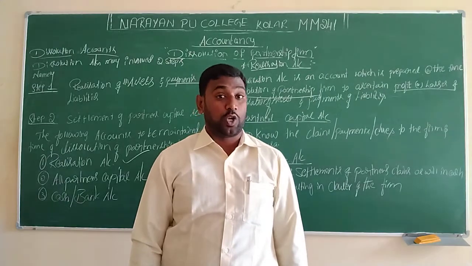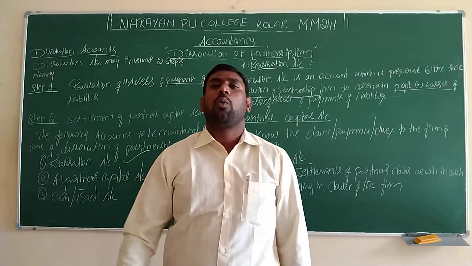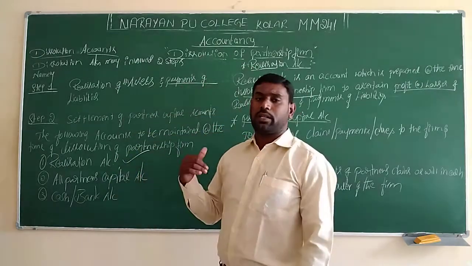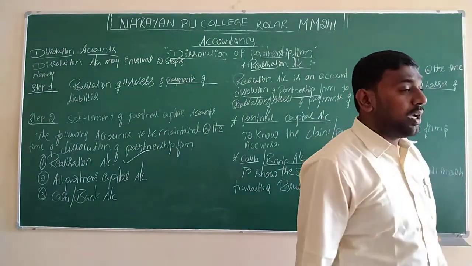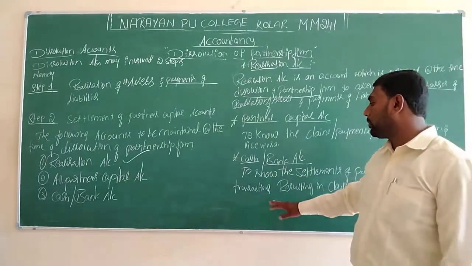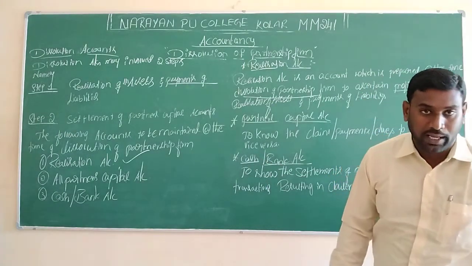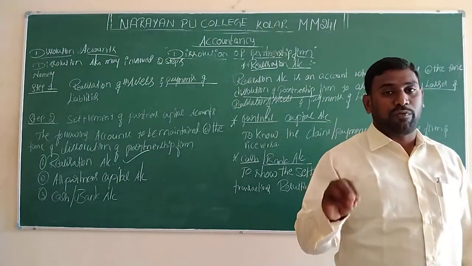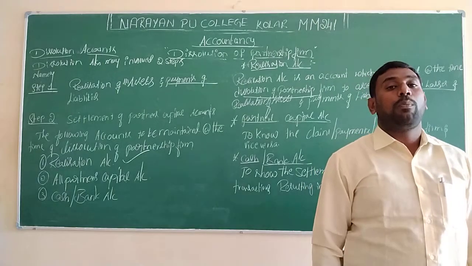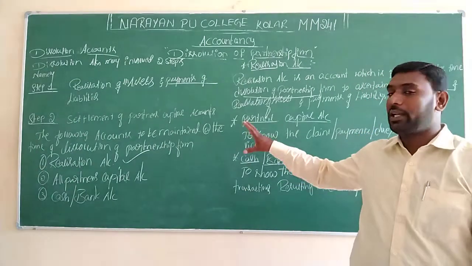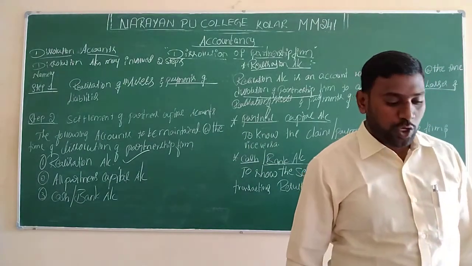Before discussing this chapter, we have to know about the performance of each particular account. What transactions will come under the realization account? What transactions will come under the partners capital account? And what transactions will come to the cash or bank account? That we have to analyze. If we understand the pro forma in a clear manner, then only will it be possible to understand the entire concept of these accounts. Here the pro forma is very important in this chapter.